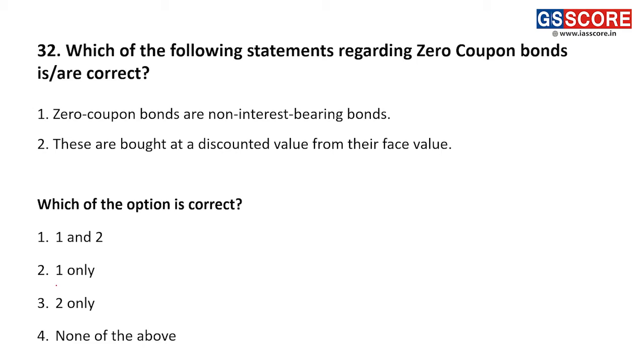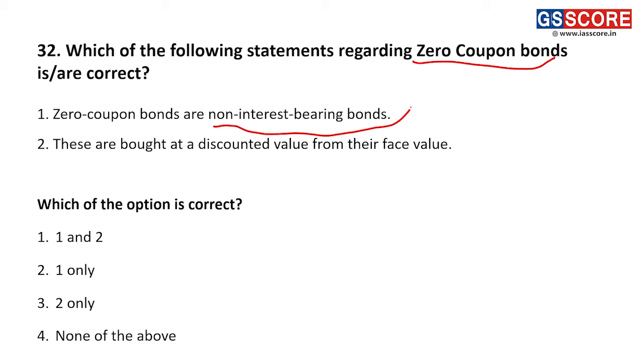Question number 32. Which of the following statements regarding zero coupon bonds is or are correct? So what are zero coupon bonds? Zero coupon bond is a term we use for government bonds. Government bonds are typically called zero coupon bonds. And zero coupon actually means non-interest bearing bonds which do not pay you anything over and above the face value. That is a zero coupon bond.